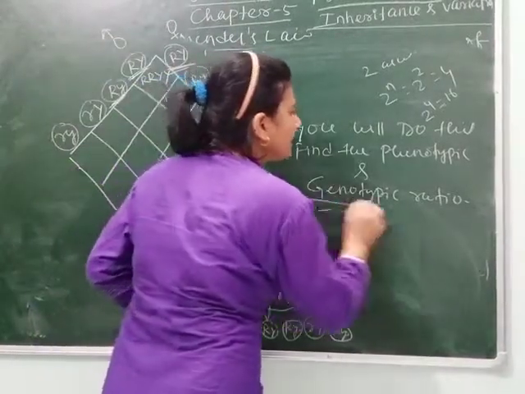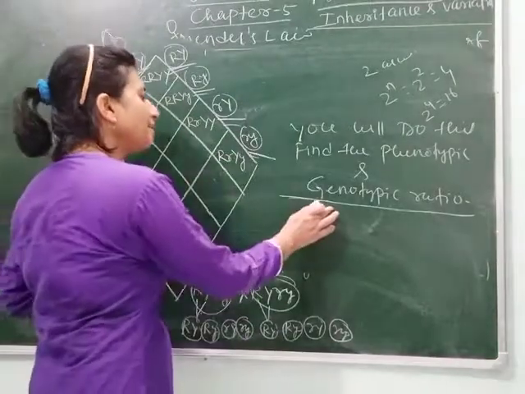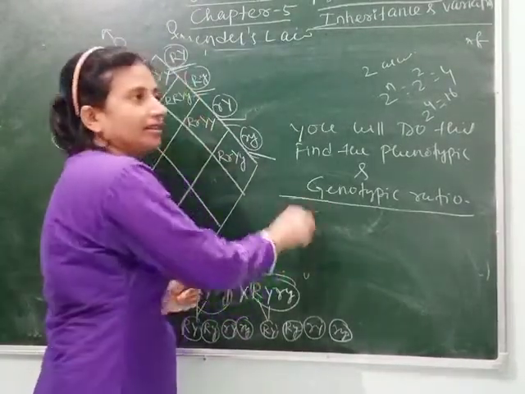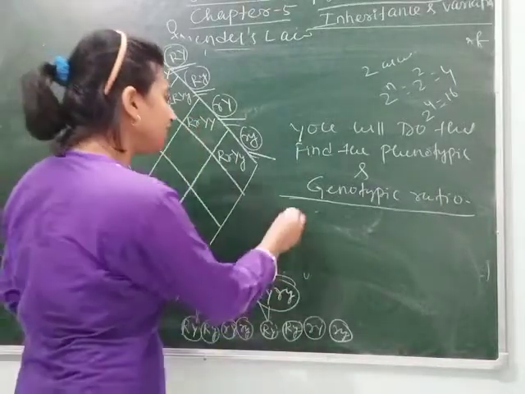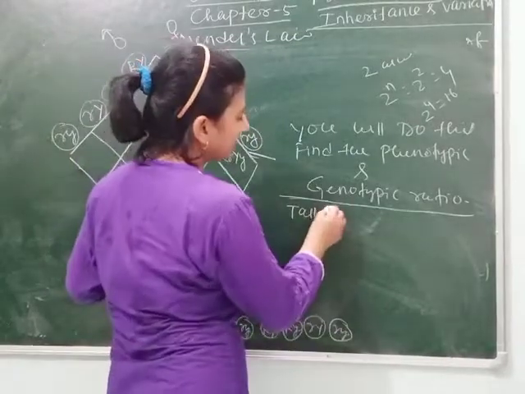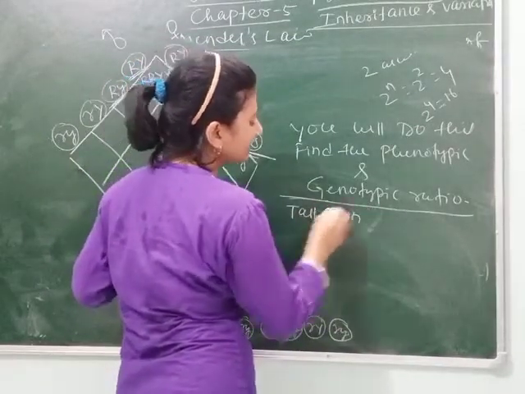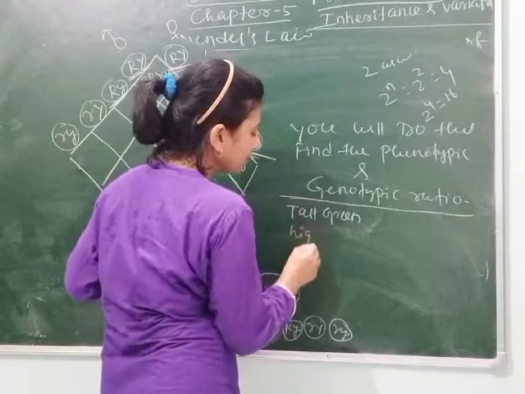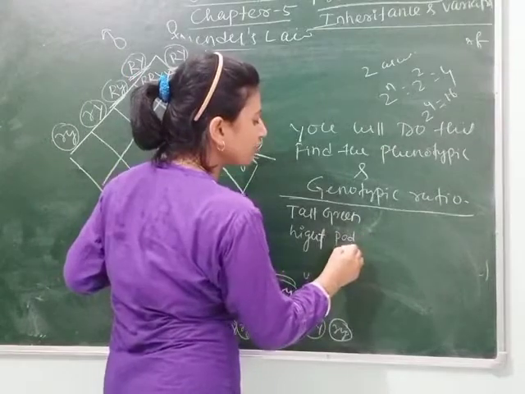Next, there is another cross. You should practice yourself by doing a dihybrid cross taking the characters tall with green pod. Tall and green. Here tall is the height and green is the pod color. This is dominant.